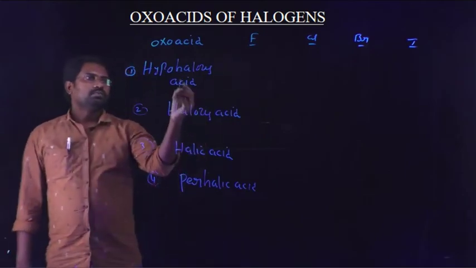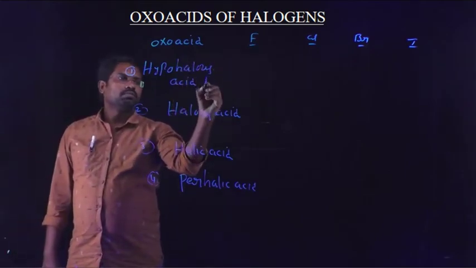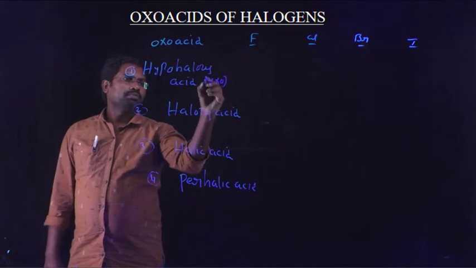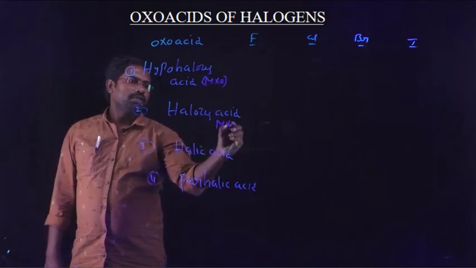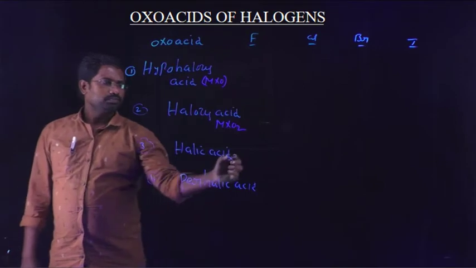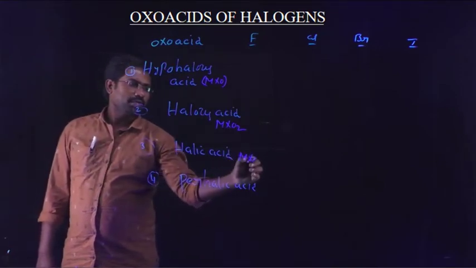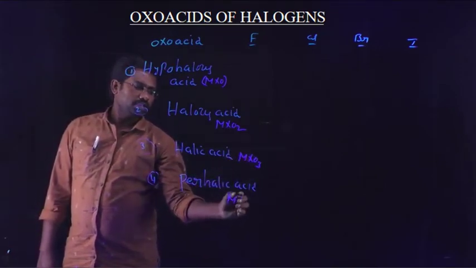So this indicates MXO type, this is MXO2 type, this is MXO3 type, and this is MXO4 type.